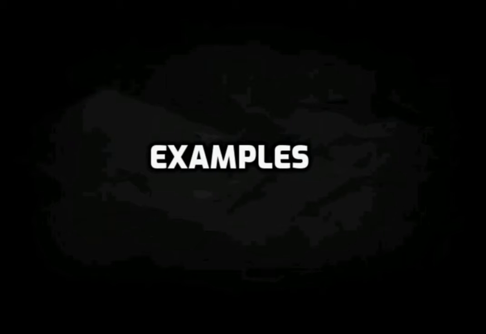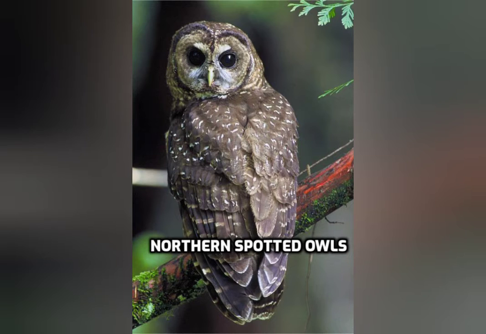Now we'll look into some more examples. The northern spotted owl is intolerant of habitat disturbance. Each nesting pair needs a large amount of land for hunting and nesting, and will not migrate unless they experience drastic seasonal changes. Mollusks and salamanders are within the protective boundaries of the northern spotted owl.